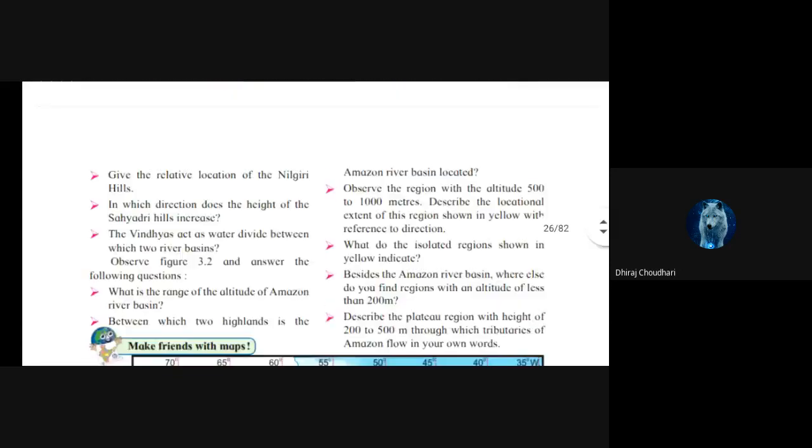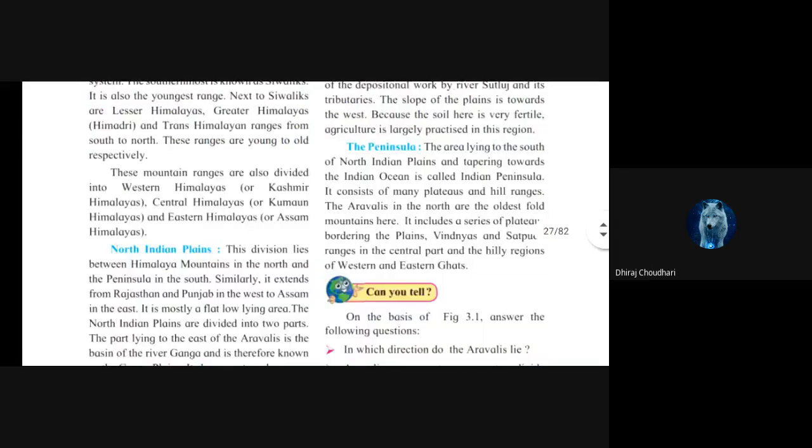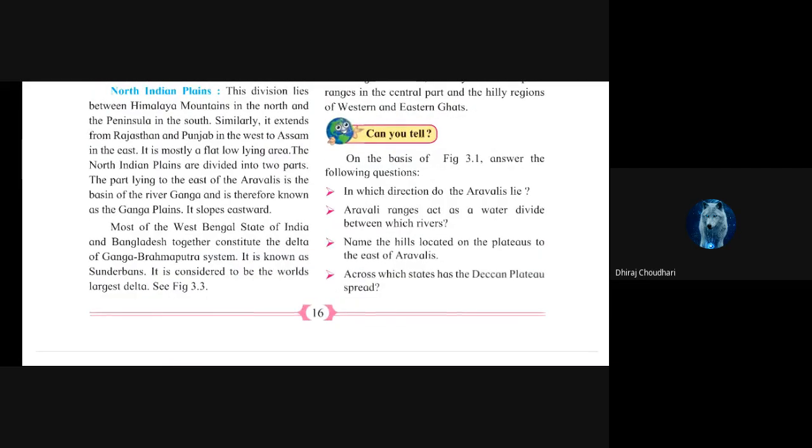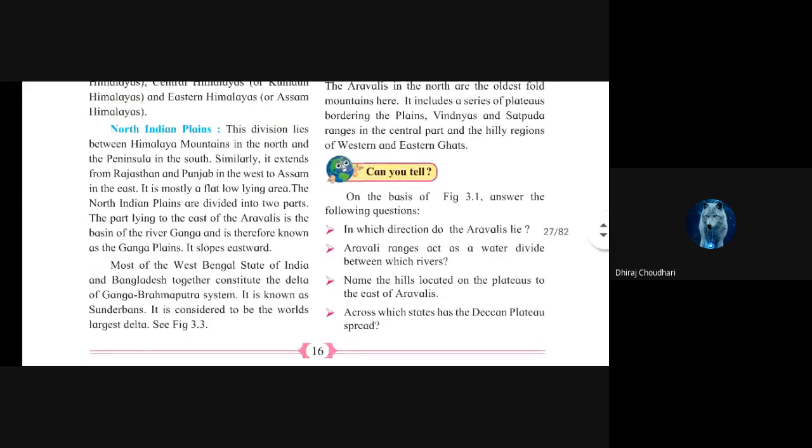Okay, do you understand this concept, this topic? See here, similarly it extends from Rajasthan and Punjab. It is mostly a flat low lying area. What is low lying area?